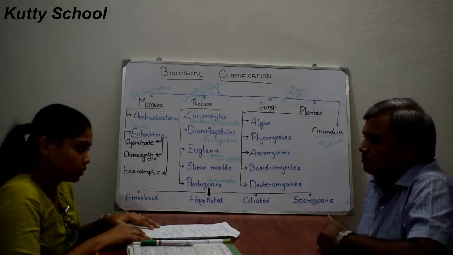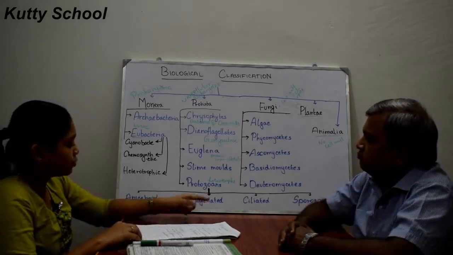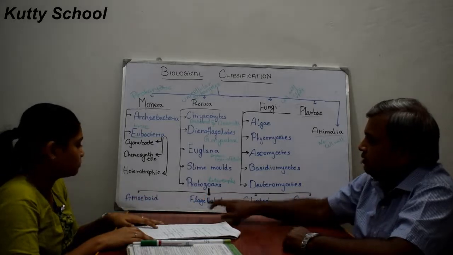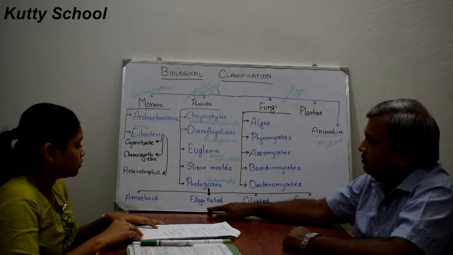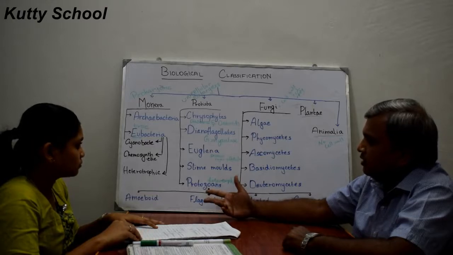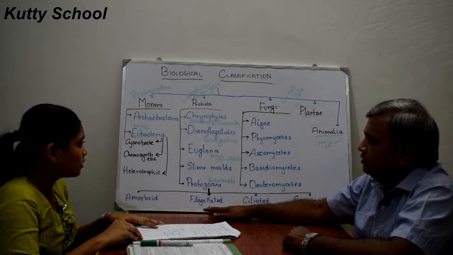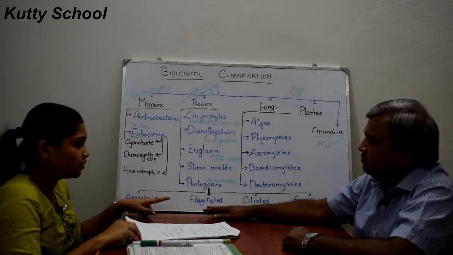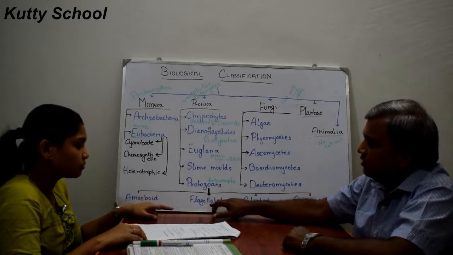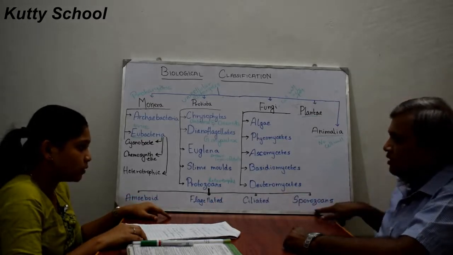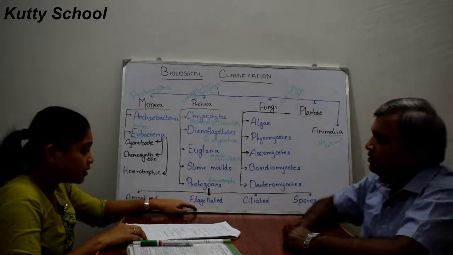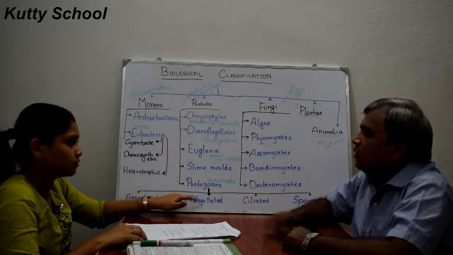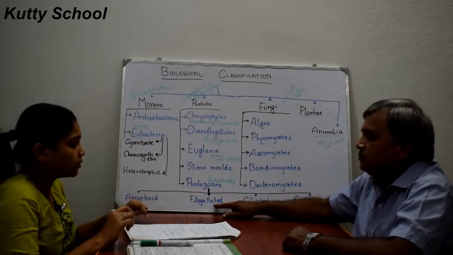In ciliated protozoans, the example is Paramecium. Paramecium. Here you said some examples that I cannot understand. You used different names. Yeah, Leishmania donovani and Trypanosoma. Leishmania donovani causes dum-dum fever, here it causes malaria. Leishmania donovani causes dum-dum fever, whereas Trypanosoma causes sleeping sickness.